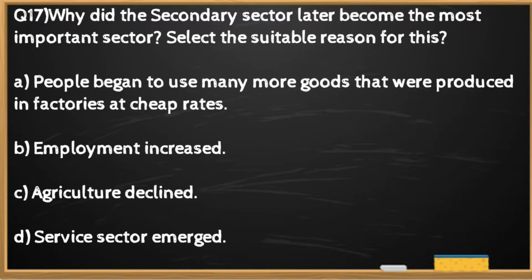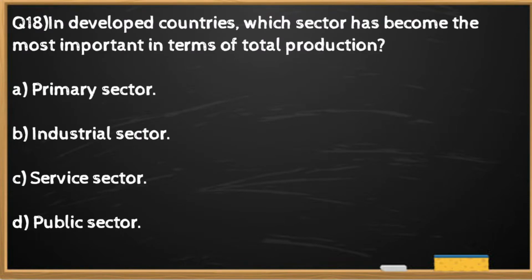The right option is A. The secondary sector later became the most important sector because people began to use many more goods that were produced in factories at cheap rates. Question number 18. In developed countries, which sector has become the most important in terms of total production?